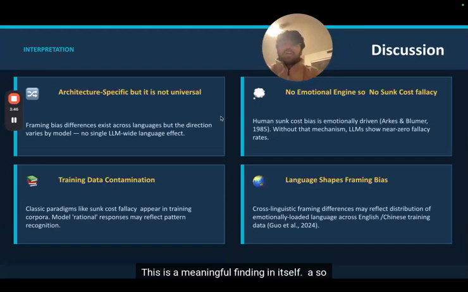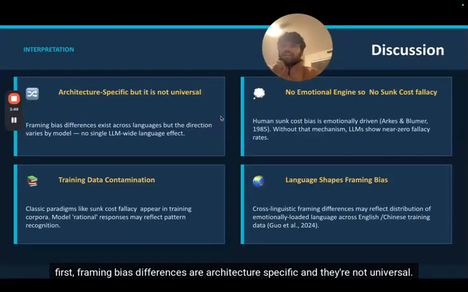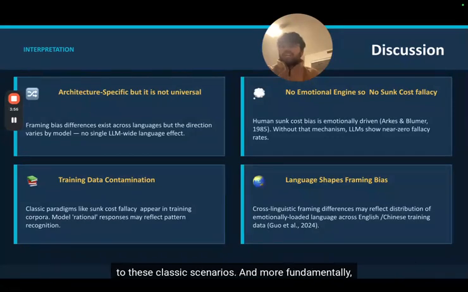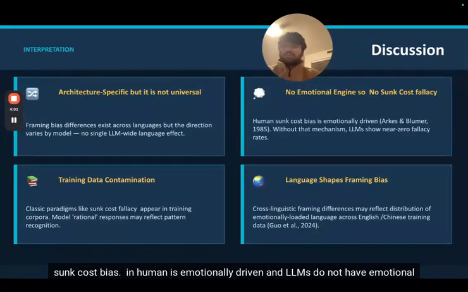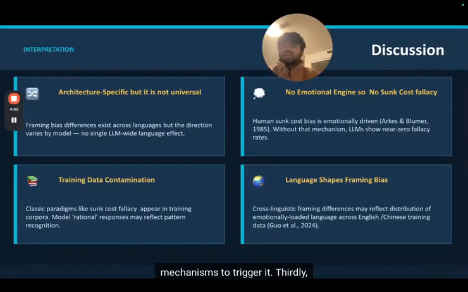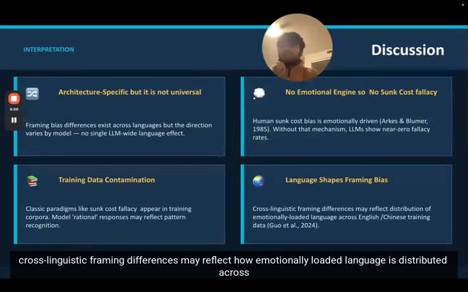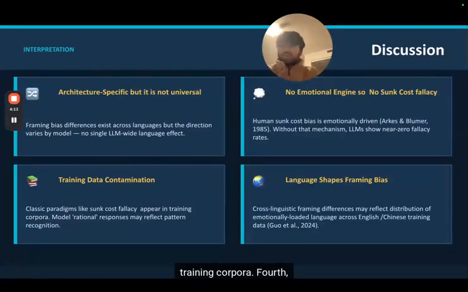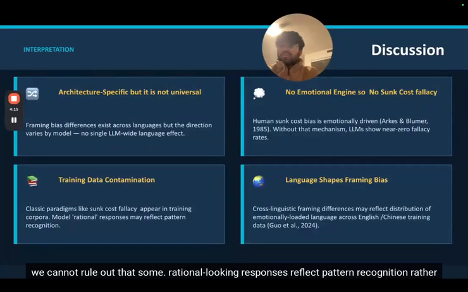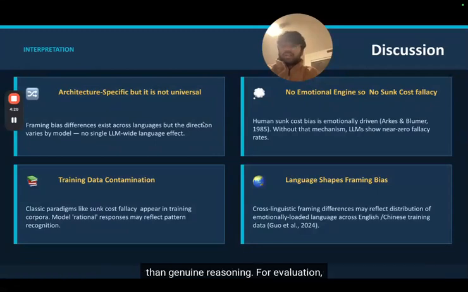For our discussion, first, framing bias differences are architecture specific and they are not universal. Second, near-zero sunk cost fallacy results likely reflect training data exposure to these classic scenarios, and more fundamentally, sunk cost bias in humans is emotionally driven, and LLMs do not have emotional mechanisms to trigger it. Thirdly, cross-linguistic framing differences may reflect how emotionally loaded language is distributed across training corpora. Fourth, we cannot rule out that some rational-looking responses reflect pattern recognition rather than genuine reasoning.